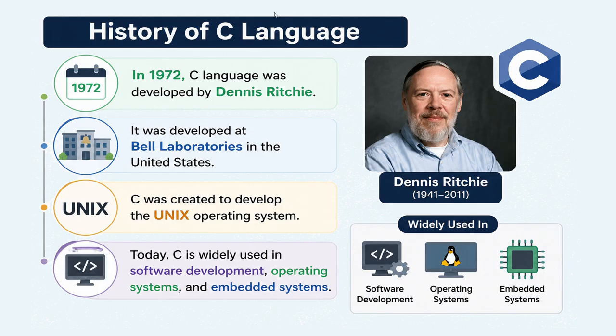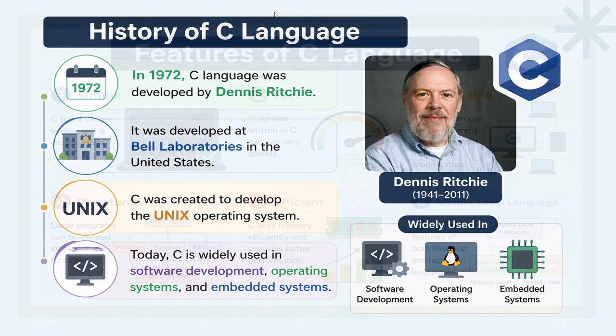Because of his great contributions, Dennis Ritchie is known as the father of C language. Today, C is widely used in software development, OS, and embedded systems. Even after many years, C remains one of the most important programming languages.